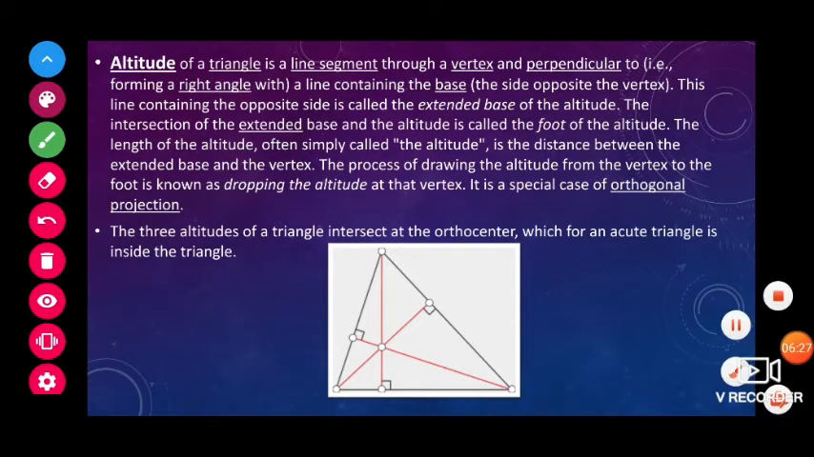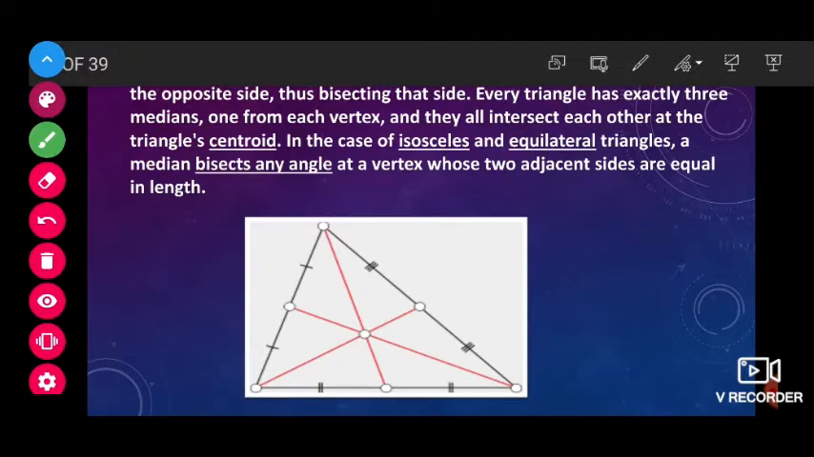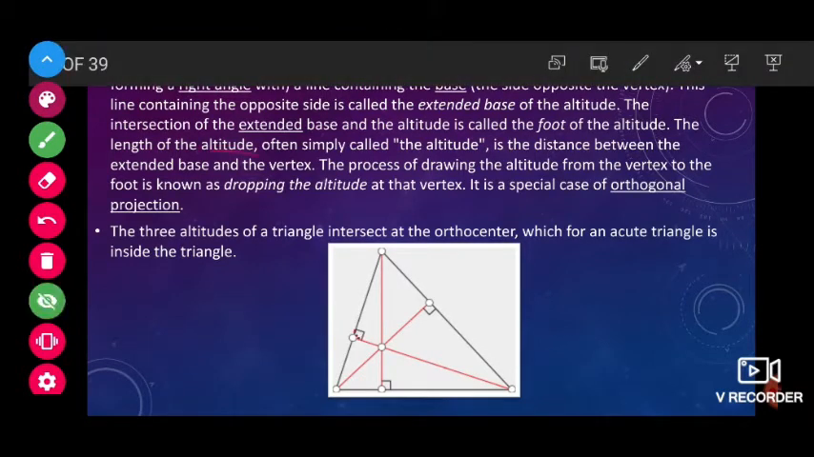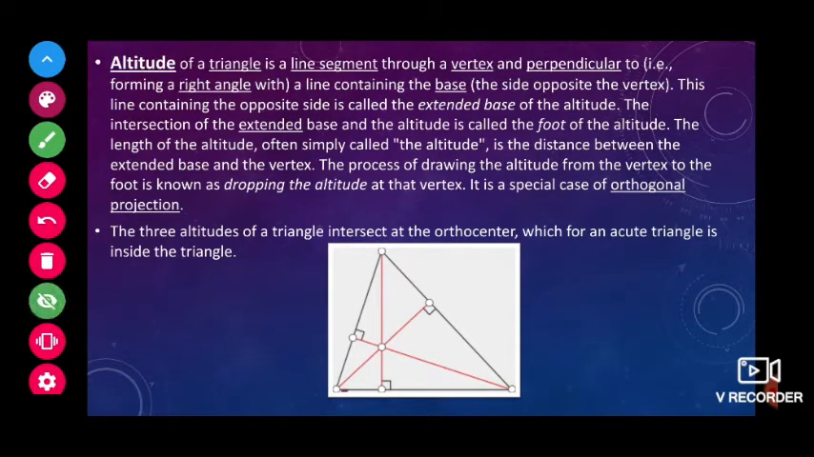Next one is the altitude of a triangle. In the previous case, children, the median was drawn from the midpoint of the side. But for the altitude, it will not be from the midpoint. It is the line from the vertex to the side which makes exactly 90 degrees with the side, means the perpendicular drawn from the side to the vertex. In a simple way, the perpendicular drawn from the side to the vertex is called an altitude of the triangle.